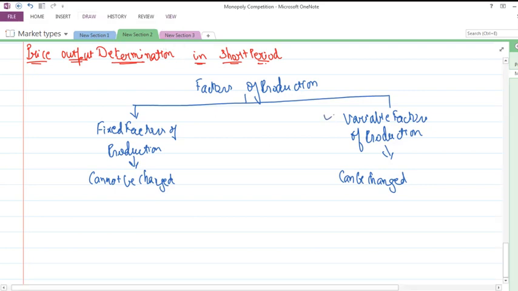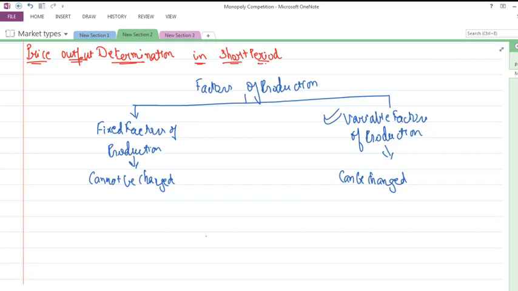So if the supply has to be changed, the firm will be increasing or decreasing the variable factors of production. The volume of production can be changed, but the capacity of the plant cannot be changed, as capacity of plant is a fixed factor of production. New factories, plants and equipment cannot be installed.